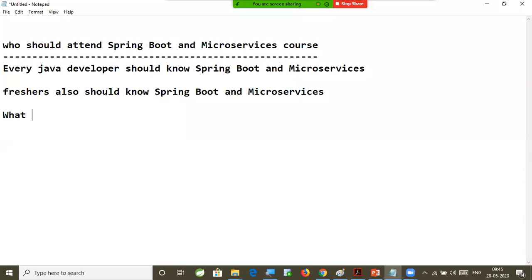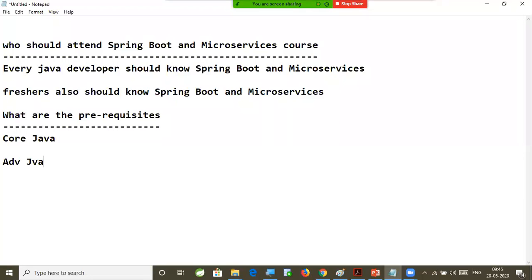Next one. What are the prerequisites to learn these Boot and microservices? Core Java. You should have already completed the core Java classes, right? And you should have completed advanced Java classes also. As part of advanced Java, JDBC, servlets, and JSP concepts you should have completed.